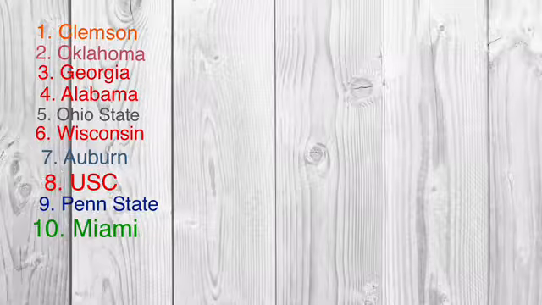So let's look at the original top 10. Clemson was number 1, and they had 6 top 25 wins and a plus 11 win-to-loss ratio. They also had an average point differential of plus 22, which means that they would come out with a point total of 17 points. Oklahoma was number 2. They had 4 top 25 wins and a plus 11 win-to-loss ratio, plus an average point differential of plus 20. They would come out with 13.